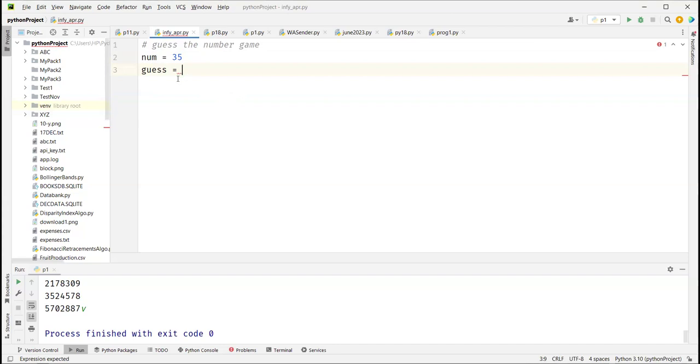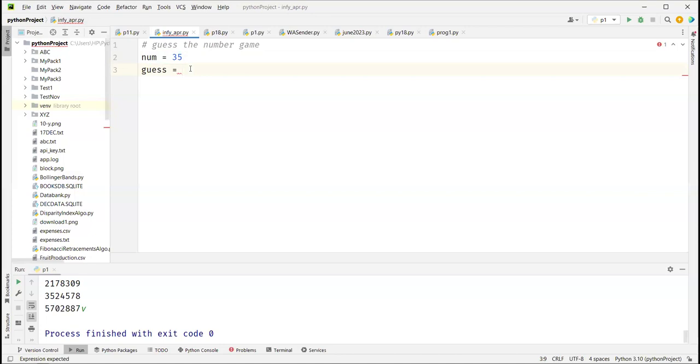You add one feature, then we come back and add one more on top of it, and then one more. So slowly we will add features on top of one feature. That's the purpose. Okay. So we set num equal to 35, and now we want the user to guess it.